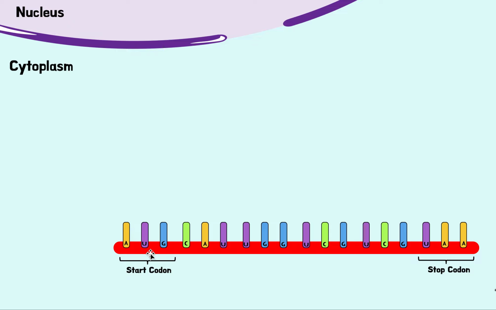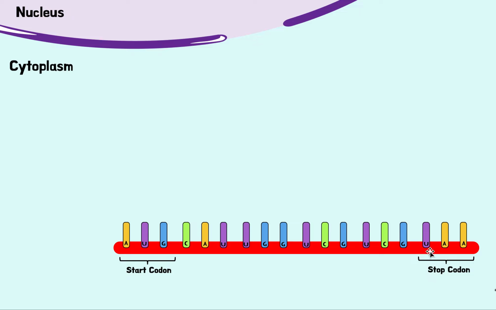So one end of this mRNA we call the start end, and the other end we call the stop end, because we want to read this entire mRNA and make the protein, right? We don't want to start from the middle or anything like that. We want to read from the start to the end. The start area is called the start codon. AUG is always the code, the word that represents start. I remember it as AUG stands for August. That's just how I remember it. It's nothing special, just AUG. UAA, along with 2 other codons, is called a stop codon. So UAA is one example of a stop codon.